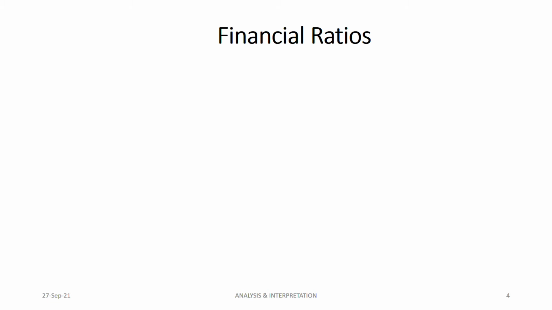For example, if I say company A and company B, company A is making a profit of $10,000. Company B is making a profit of, let's say, $20,000. Now, looking at these two figures, you would say company B is performing better, right? But what about the size of the company?